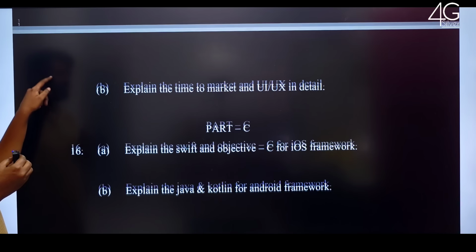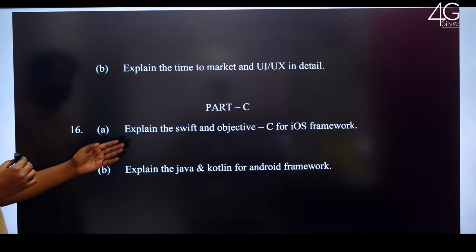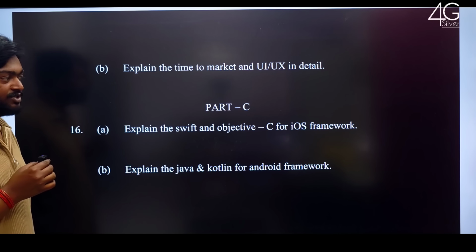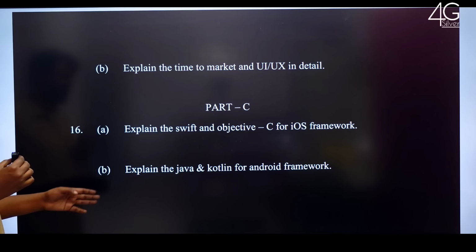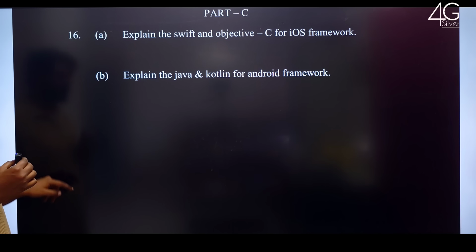Explain the time to market and UI UX in detail. Part C. Explain the Swift and Objective-C for iOS framework. Explain the Java and Kotlin for Android framework.